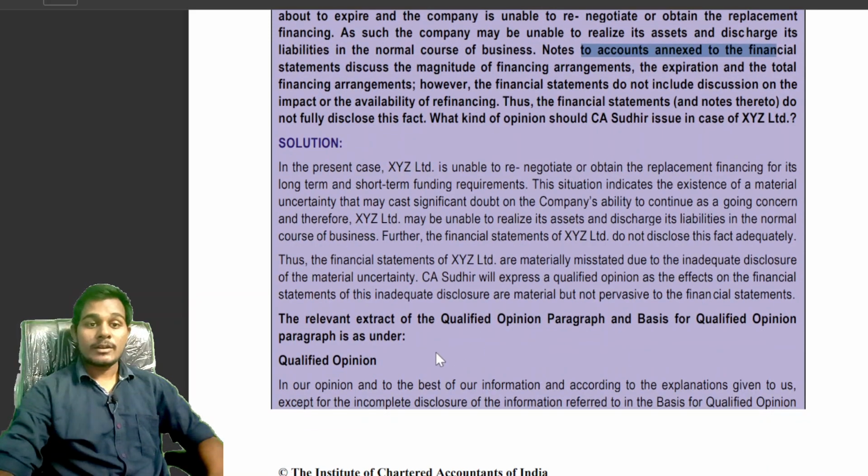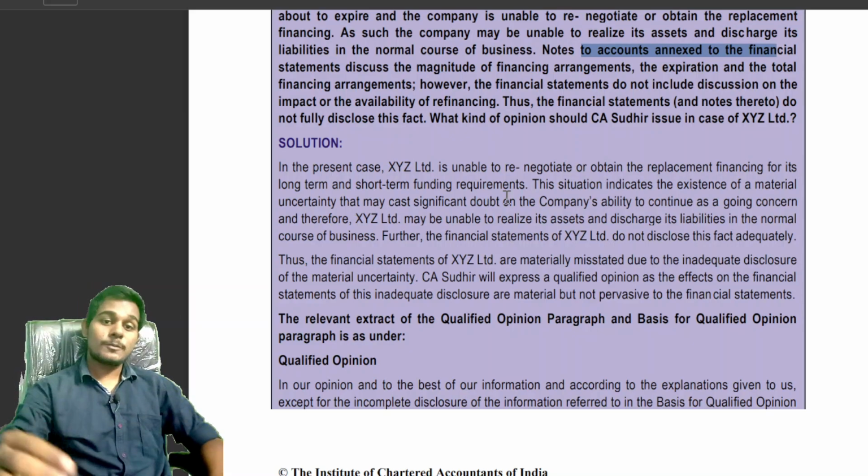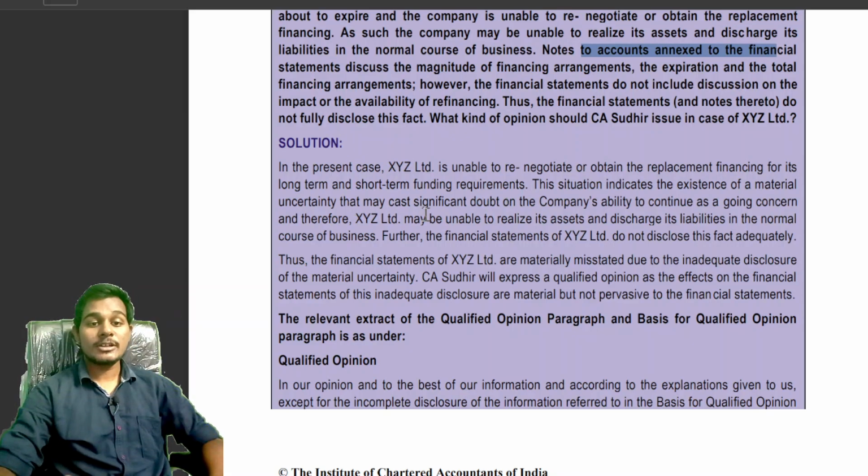See students, it is a case of material uncertainty relating to the going concern. We should provide them in the material uncertainty relating to the going concern paragraph.